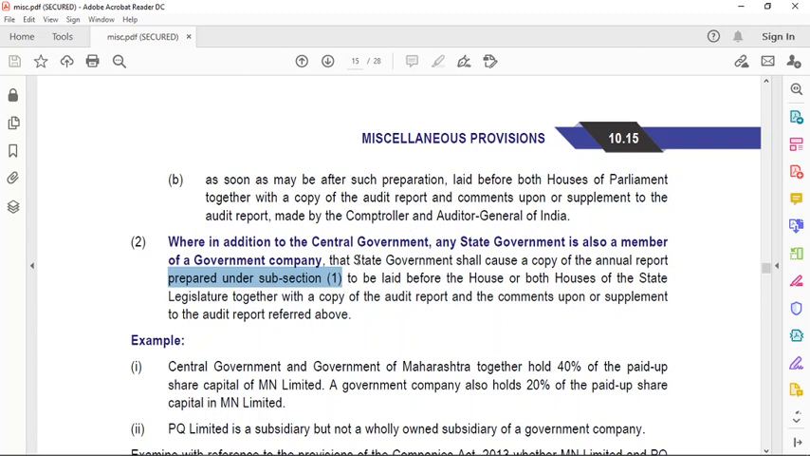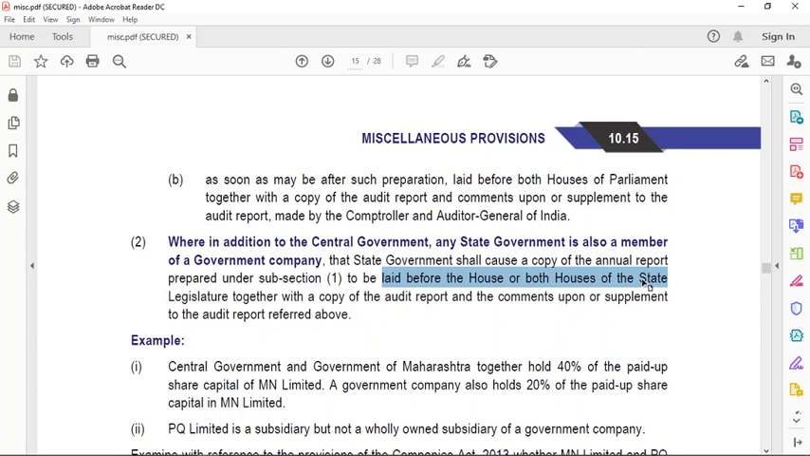Okay, the state government will lay it before the house or both the houses of the state legislature, together with the copy of audit report and comments upon or supplement to the audit report referred above. So I hope you are clear with the difference. What is the difference in both the cases? Whenever CG is a member of the government company, the CG has to prepare the annual report.